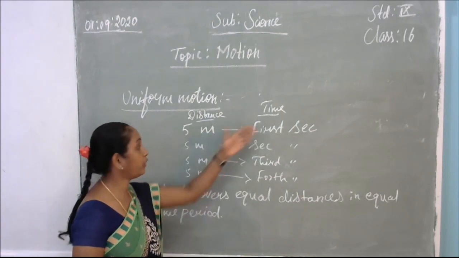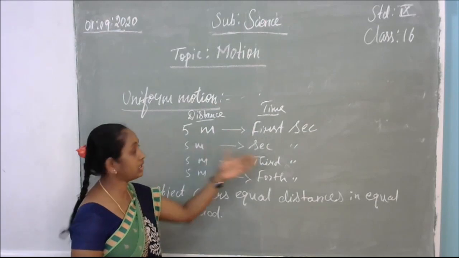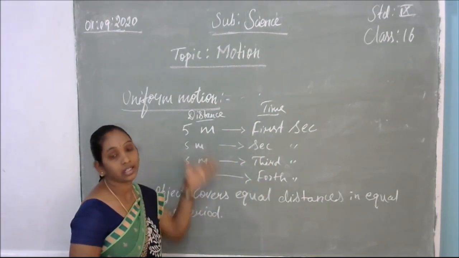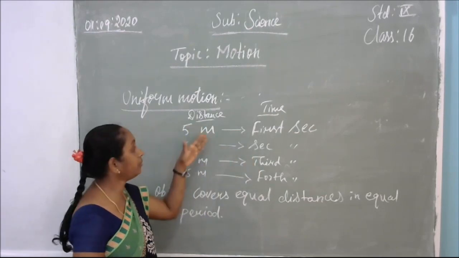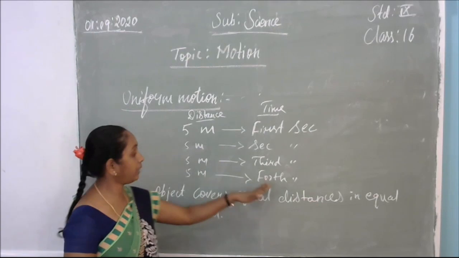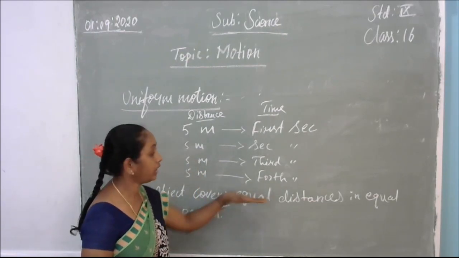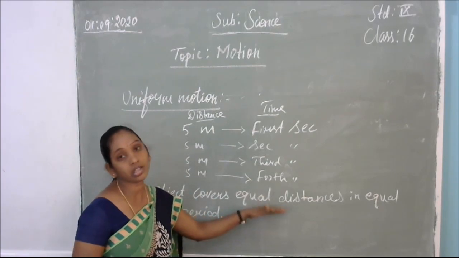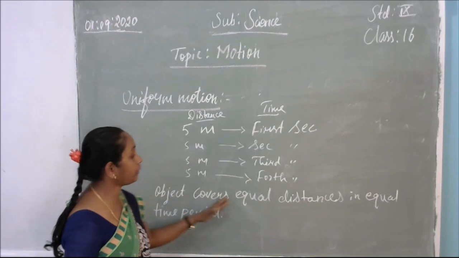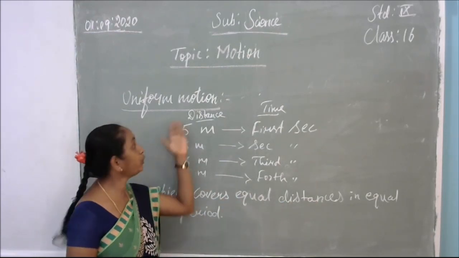Uniform motion means that in equal time periods, for 1 minute it has covered 5 meters, for 2 minutes 10 meters, 3 minutes 15 meters, 4 minutes 20 meters. Like that, in each and every minute, the same distance it is covering. So there is no change in the timings and no change in the distance. Every minute or every second it covers an equal distance. That is called uniform motion: objects cover equal distance in equal time periods.